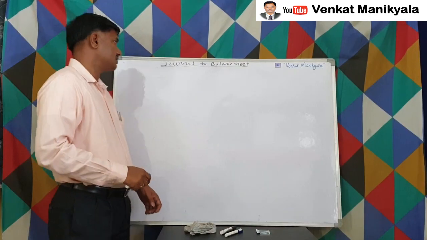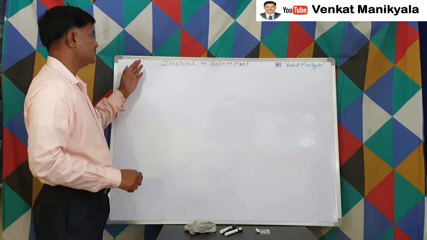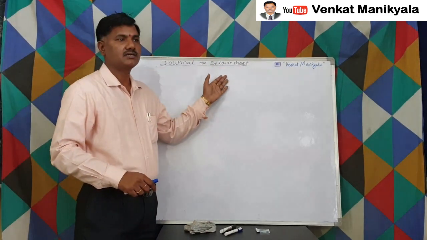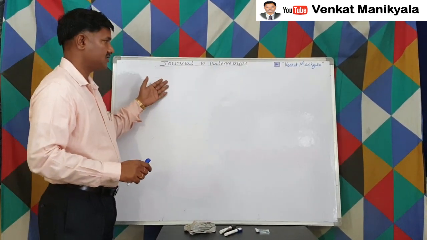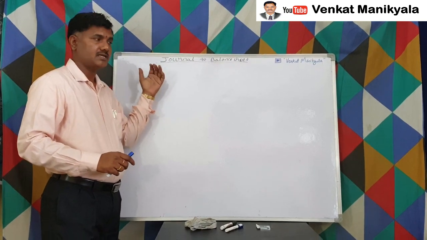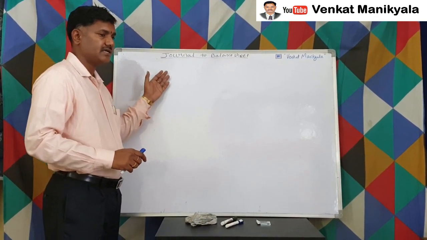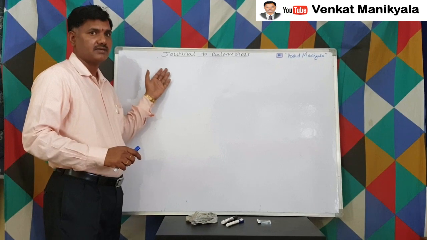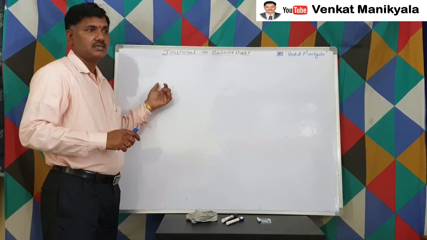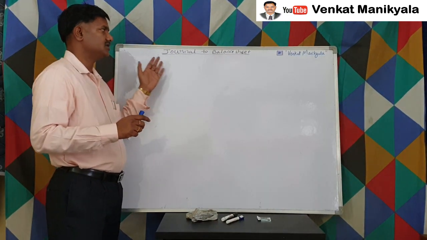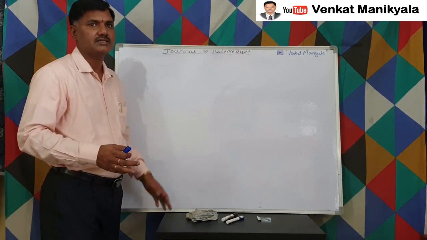Hi viewers, this is the second video of the General 2 balance sheet. I request all of you to see the first part first; the link to the first part is given in the description. After that only you should see this, because it's in continuation to that, right?